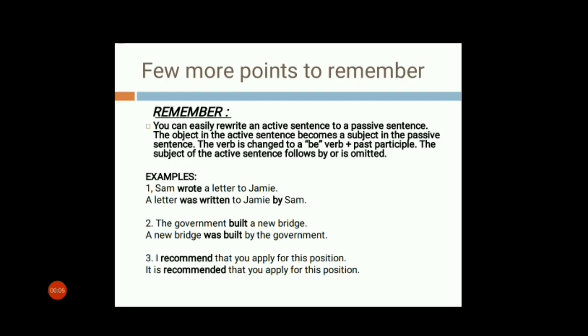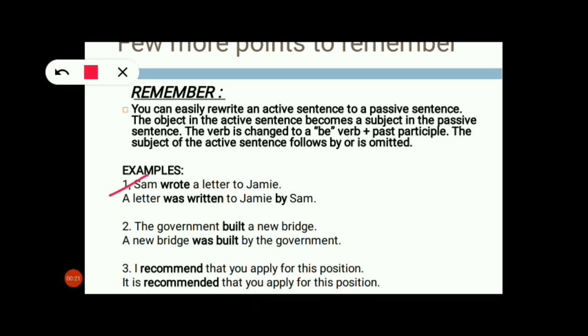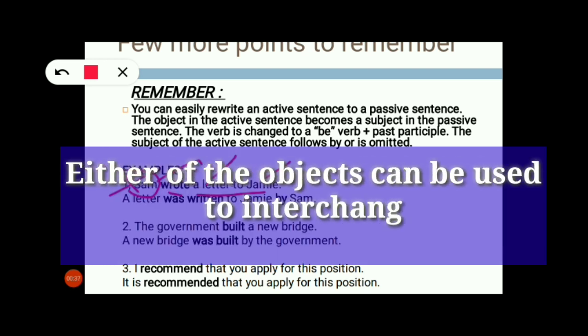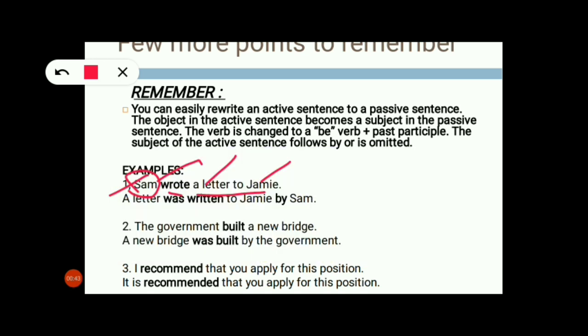Now let me start by giving you a few more examples on this topic. First example, Sam wrote a letter to Jamie. Sam becomes the subject here, wrote is the verb. There are two objects here, letter and Jamie. It depends whether you want to use the first object or the second object; you can use either object to convert into the passive voice. So the answer becomes: a letter was written to Jamie by Sam. They have taken the first object to the subject place and the subject comes to the object place.